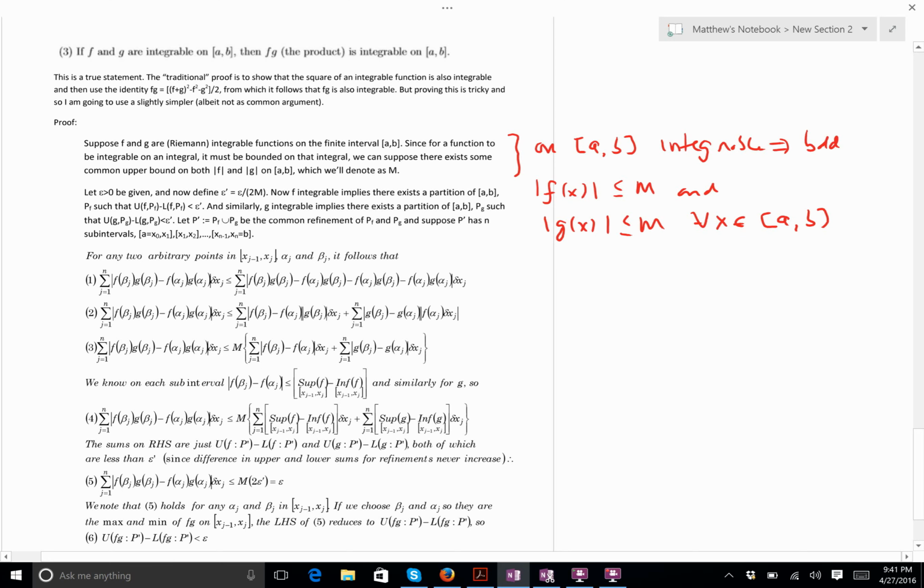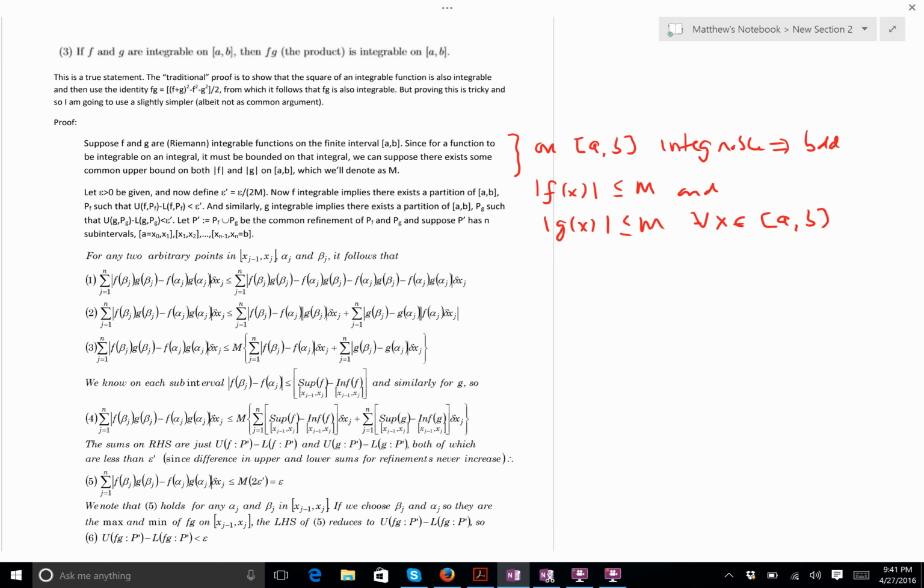So the way we usually prove integrability is we can use the criterion that for every epsilon, there has to be some partition such that the upper sum minus the lower sum on that partition has to be less than epsilon. If we can show that for every epsilon there exists such a partition such that the upper Riemann sum minus the lower Riemann sum is less than epsilon, that is sufficient to prove a function's integrable.